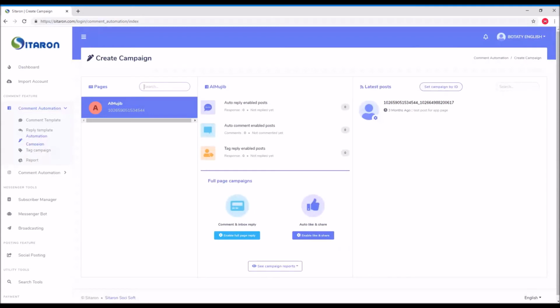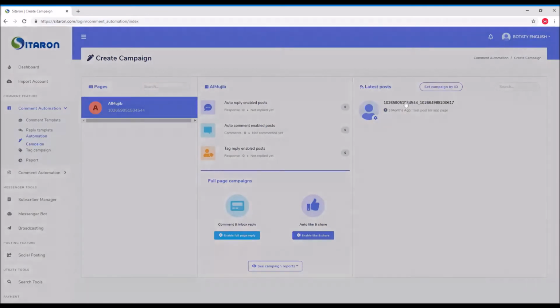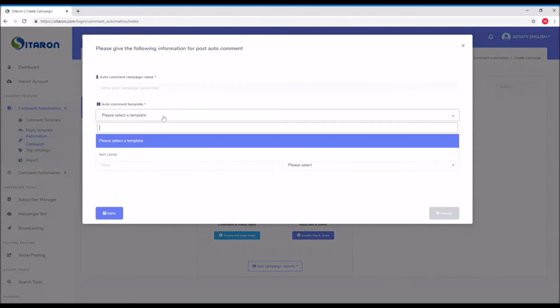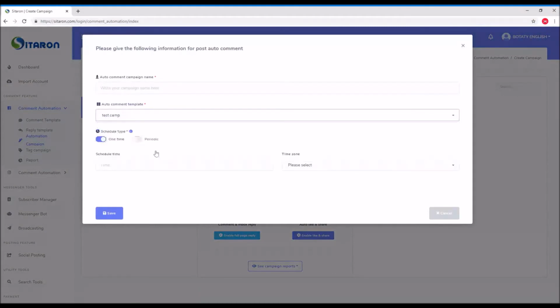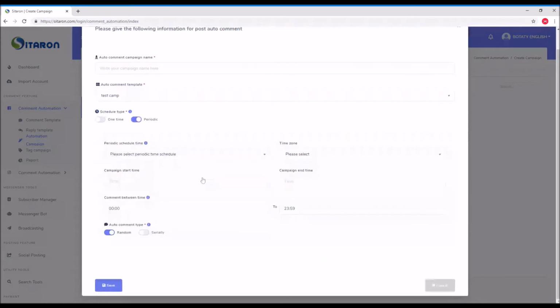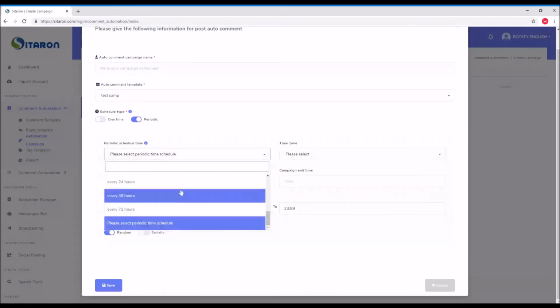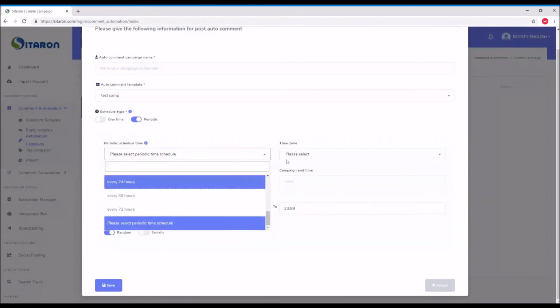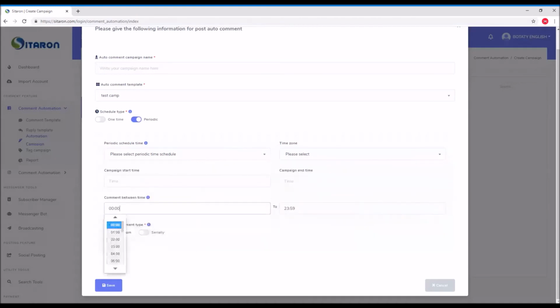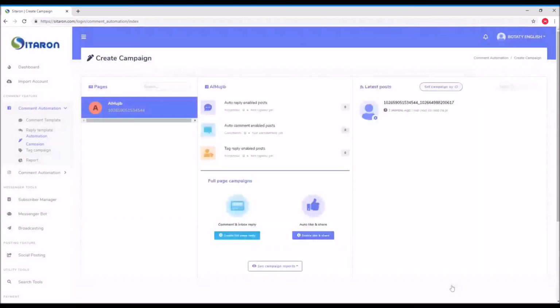directly without creating a reply template or comment template, because you can simply click on this button and enable auto comment, okay, and you can select the template that we already put as a test campaign and put the schedule time, or you can put it periodically and select the schedule every 24 hours or whatever, and you can select the time zone and start time, end time, comment between these times, and random or serially, and save.